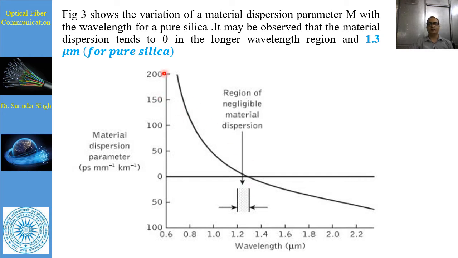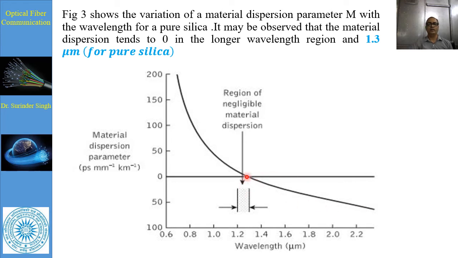Now from this figure, this is the material dispersion parameter in picosecond per nanometer per kilometer along the wavelength, for pure silica, and it is observed that material dispersion is zero at 1.3 micrometer, and beyond this, at longer wavelengths, it goes negative.